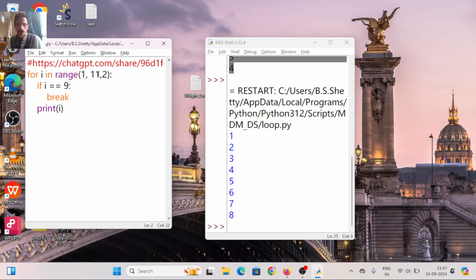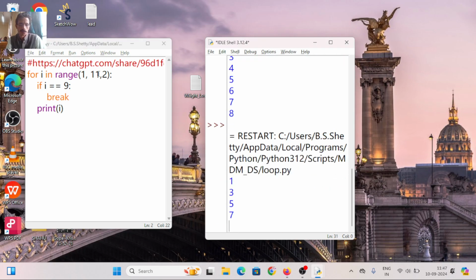Initially i is 1. Next, step size is 2. 1 plus 2, 3. i becomes 3. 3 plus 2, 5. 5 plus 2, 7. 7 plus 2, 9. Loop gets break. Clear? So this is step size.